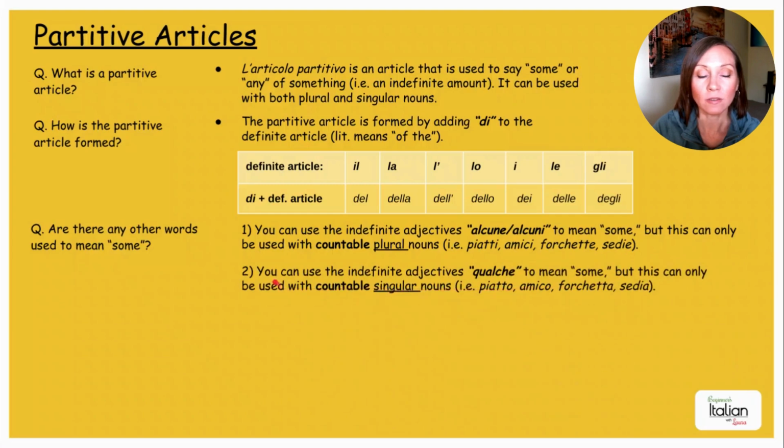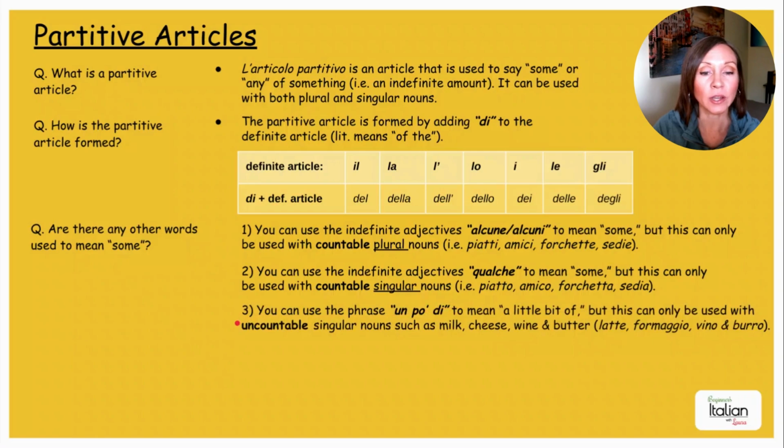Or number 2, you can use the indefinite adjective qualche to mean some, but this can only be used with countable singular nouns. Okay, so instead of piatti, we have piatto, just one plate. Instead of amici, we have amico, one friend, forchetta, one fork, and sedia, one chair. Okay, so it's countable singular nouns.